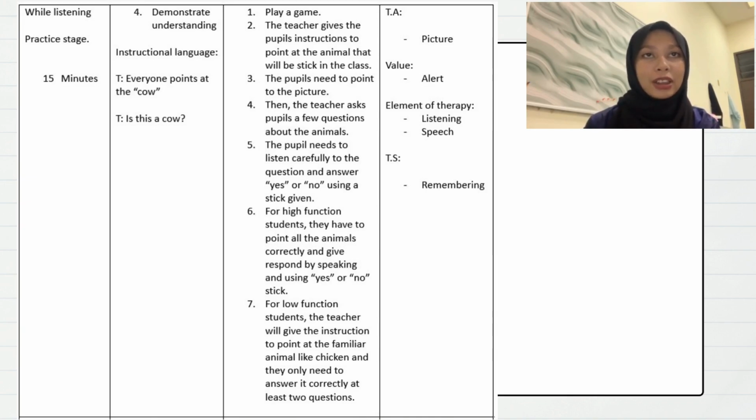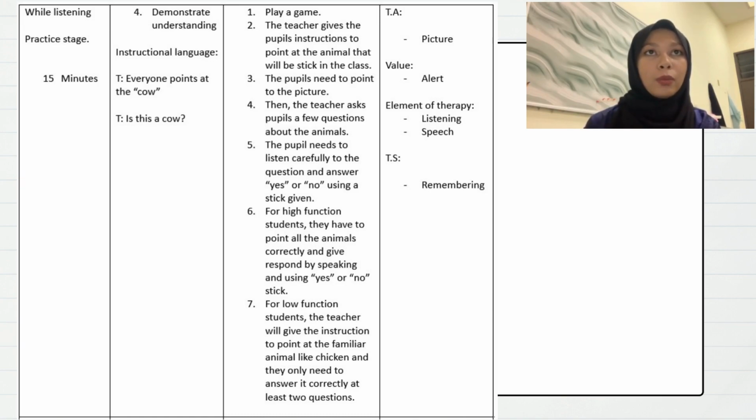For high function students, they have to point at all the animals correctly and give a response by speaking or using the yes or no stick. But for low function students, the teacher will give an easy instruction to point at a familiar animal like a chicken or cow, and they only need to answer at least 2 questions correctly.